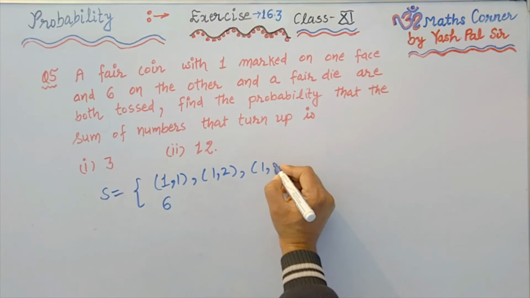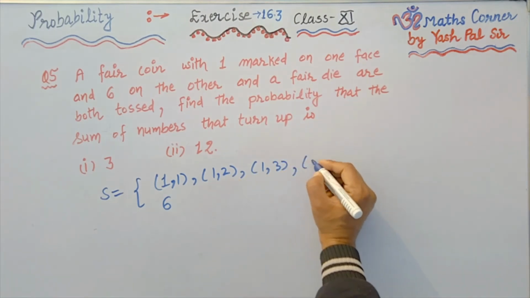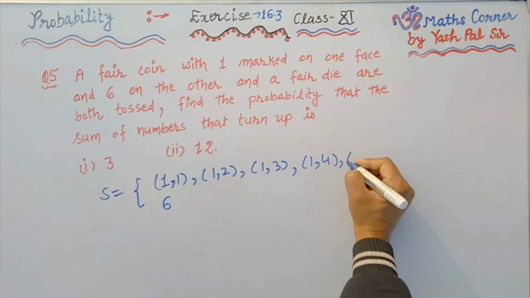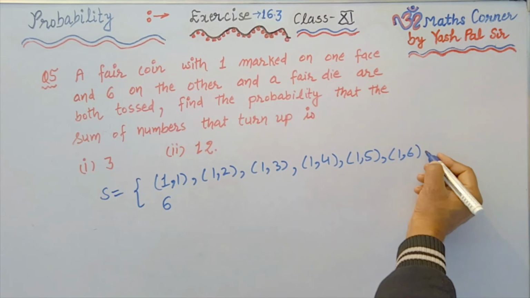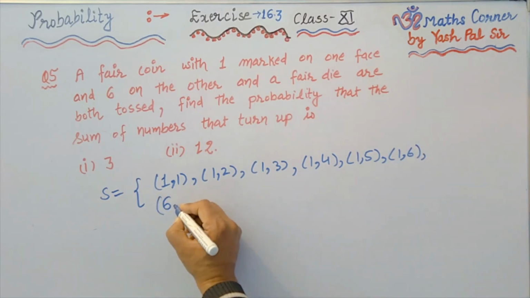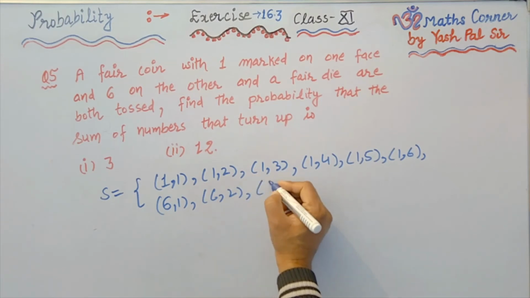So with 1 occurs, 1 2, 1 3, second is showing the face of the die, 1 4, 1 5, 1 6.